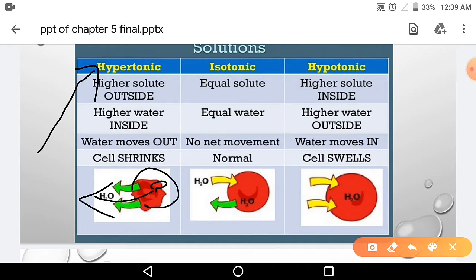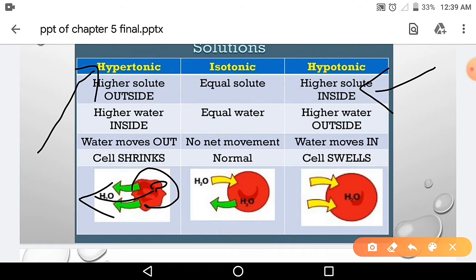So what happens when the cell shrinks? All the contents inside the cell wall, the cell organelles, will move away from the cell wall. And this is observed only in the living cell. And what will happen in hypotonic solution? Hypotonic solution has higher solute inside, so what will happen? Higher water outside. Water content will be more outside.